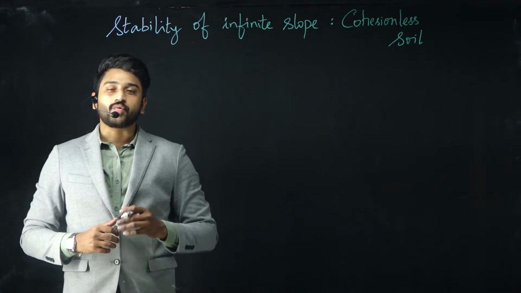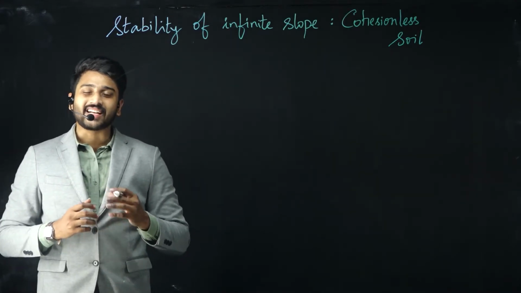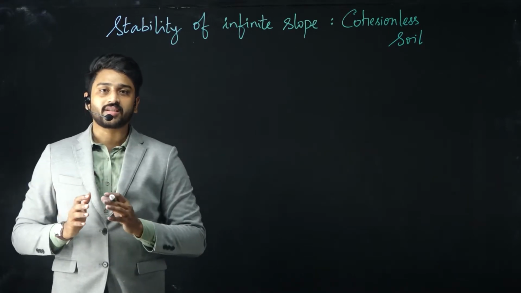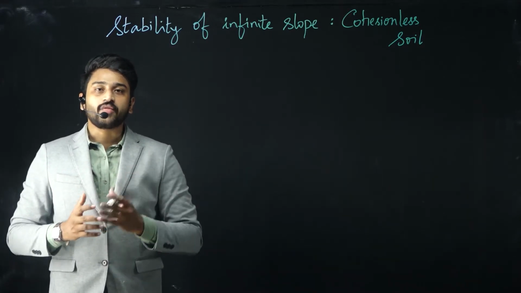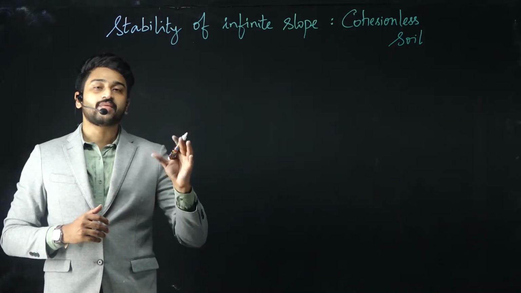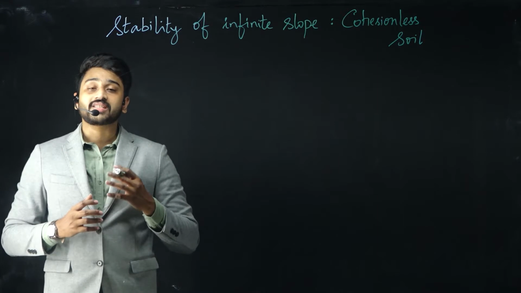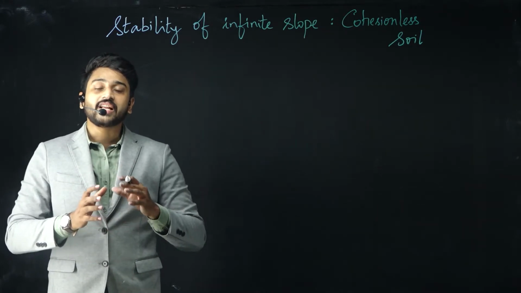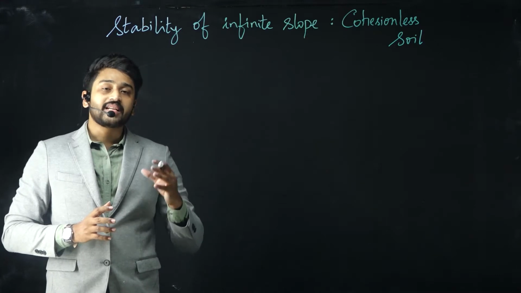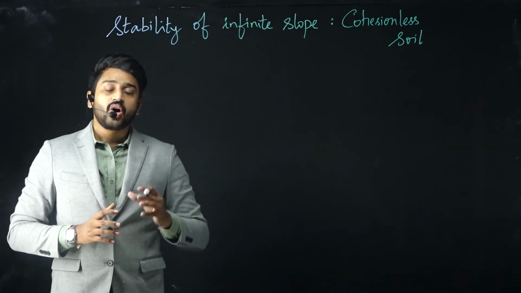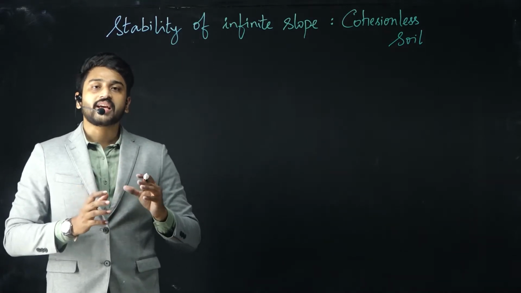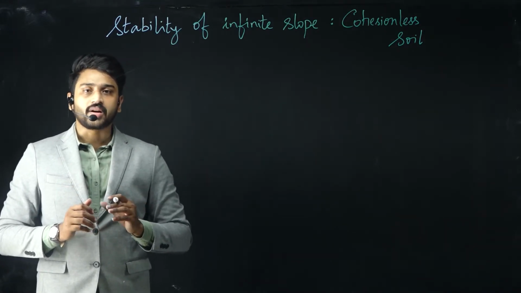Before that, what do we mean by stability? We discussed in the first lecture that stability is a certain aspect in case of any slope. But in this particular case, as we are dealing with an infinite slope, this stability will deal with the soil type which is either in dry state, or in saturated state, or any other steady seepage state. We will look at all three aspects.